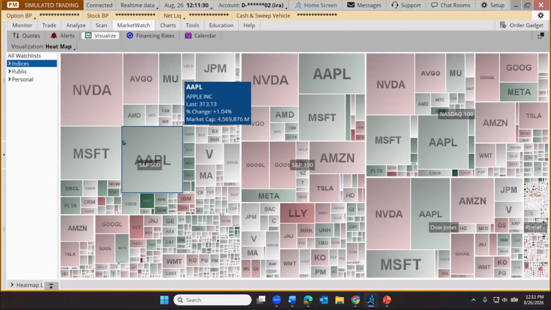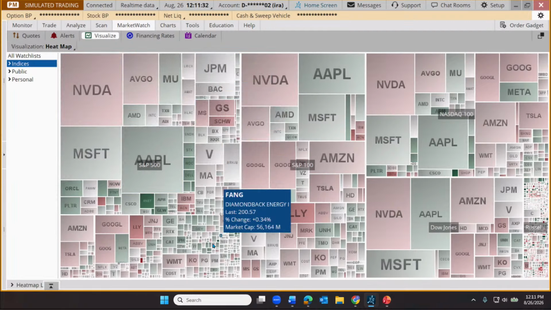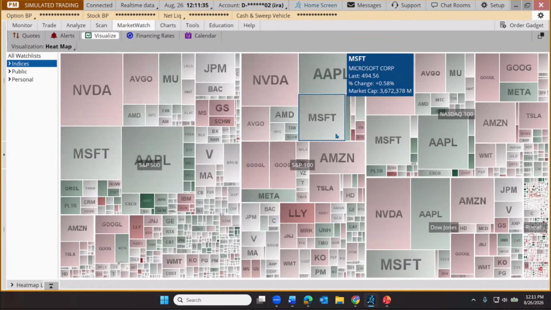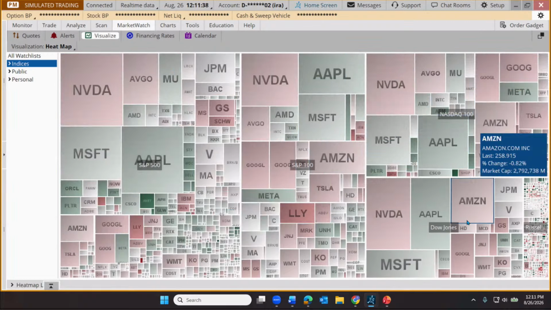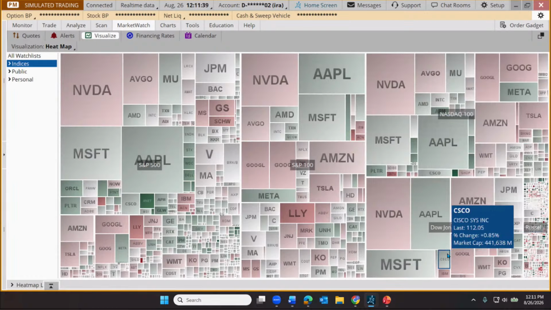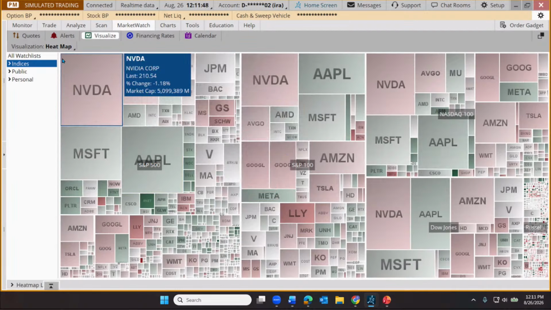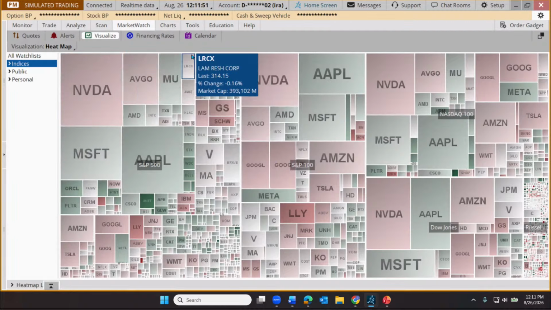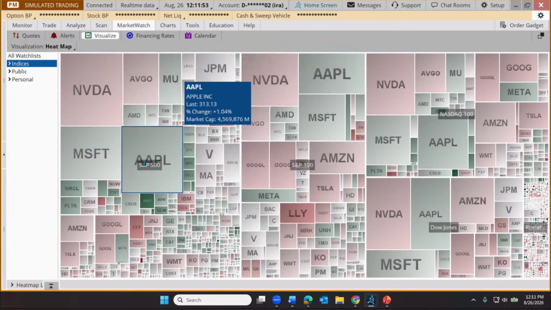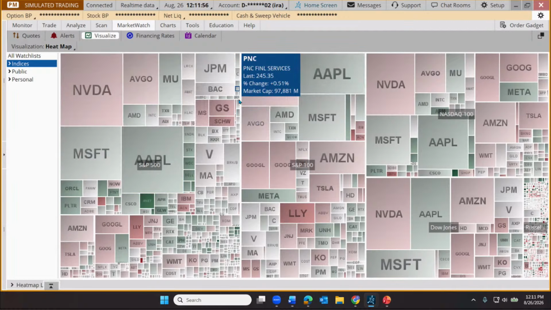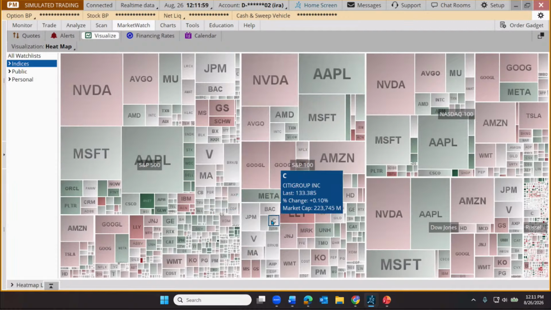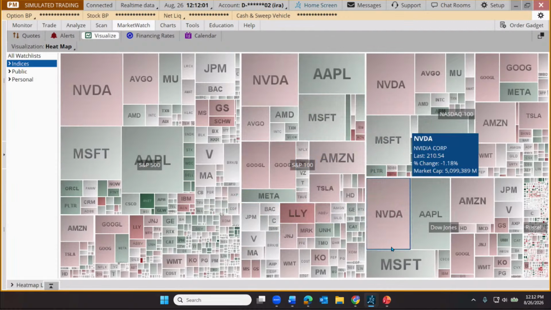And by default, this is showing us the S&P 500, all of the stocks comprising that index. We can see the S&P 100, we can see the NASDAQ 100, and the Dow Jones, and those different indices are indicated by the index name here in the center of a group of stocks. And then you'll notice white borders or outlines around these groups. And around the S&P 500, there's a little bit thicker white border to distinguish it from the S&P 100 and from the Dow and the NASDAQ. So that's an important navigation feature of this.